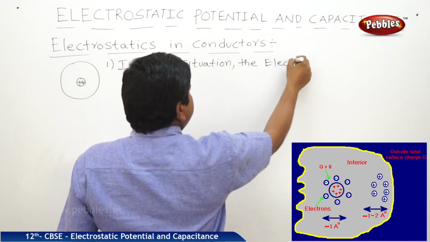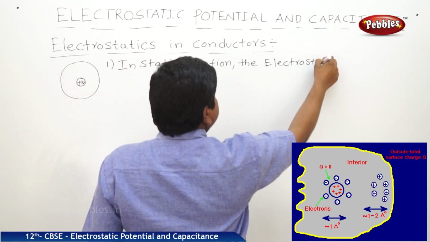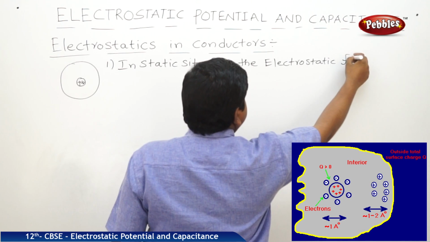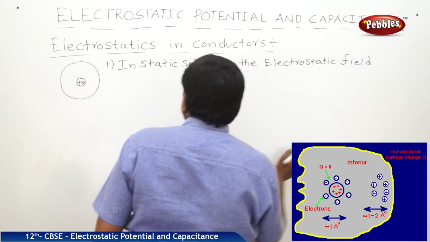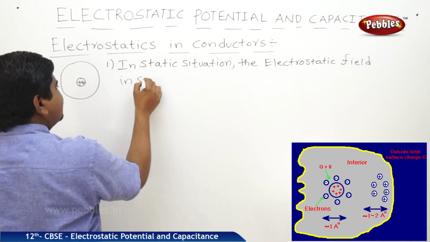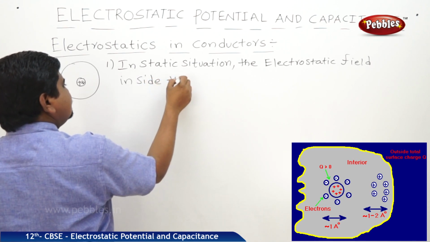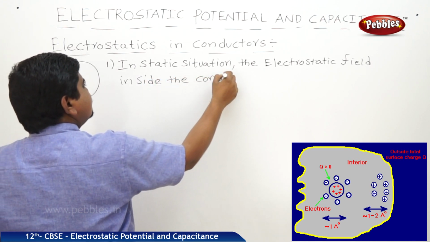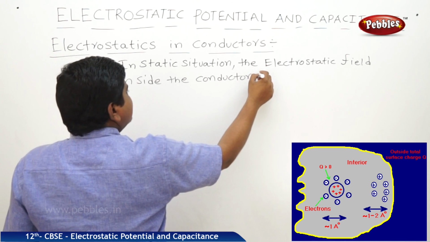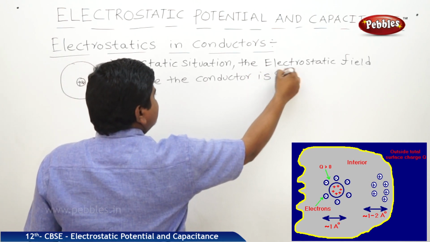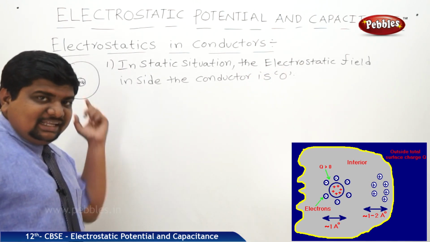The electrostatic field inside the conductor is 0, because field lines always expel out.